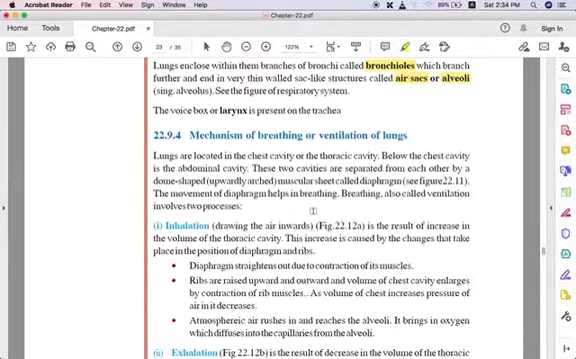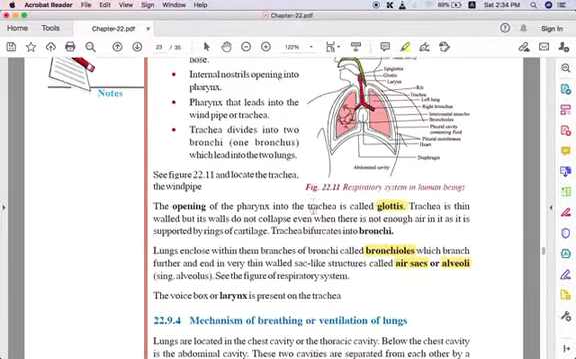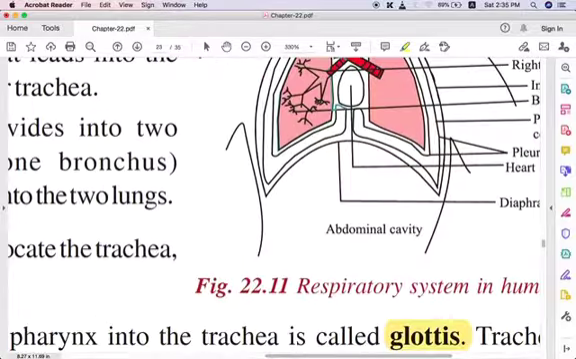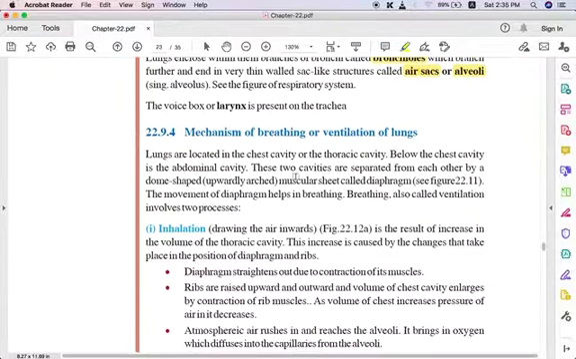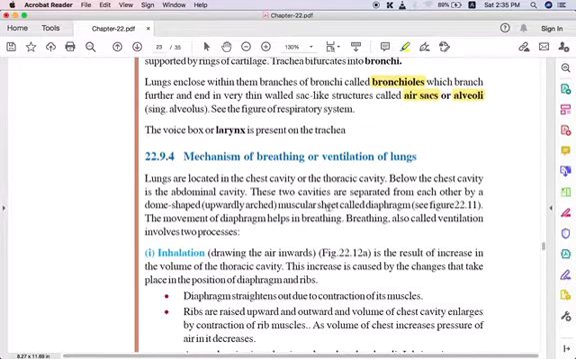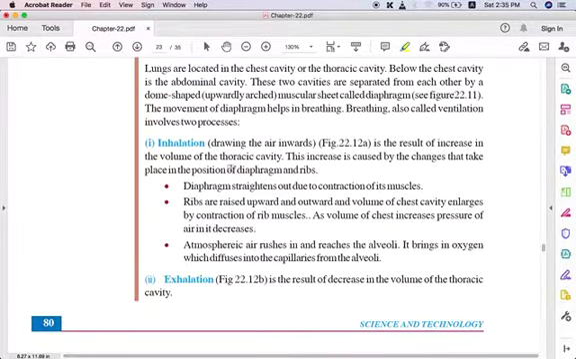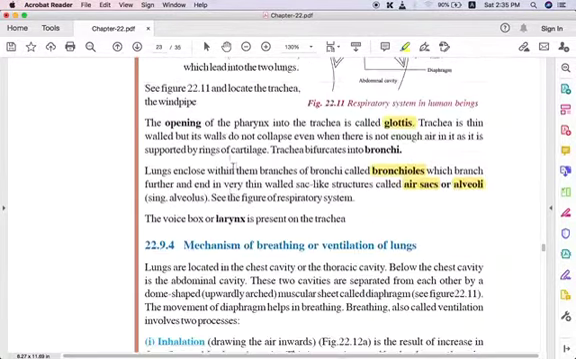These two cavities are separated by a dome shaped muscular sheet. As I told, this dome shaped muscular sheet is called the diaphragm. The movement of this diaphragm helps in breathing. Breathing, also called ventilation, has two processes. The first one is inhalation, that is we take the air inwards, and it increases the volume of the thoracic cavity.